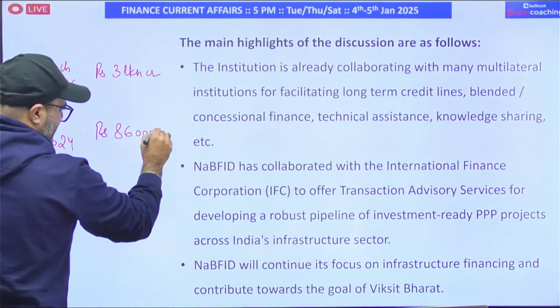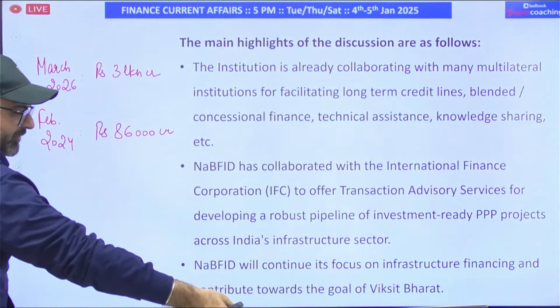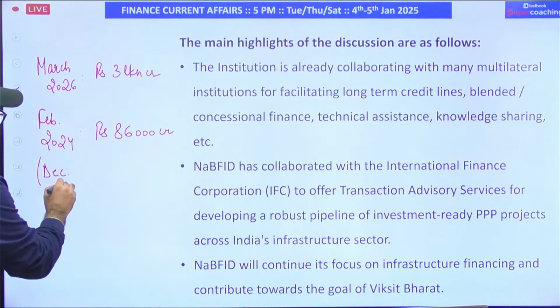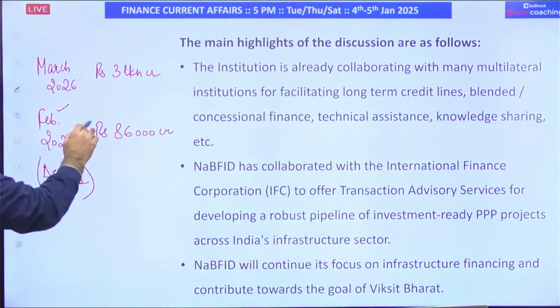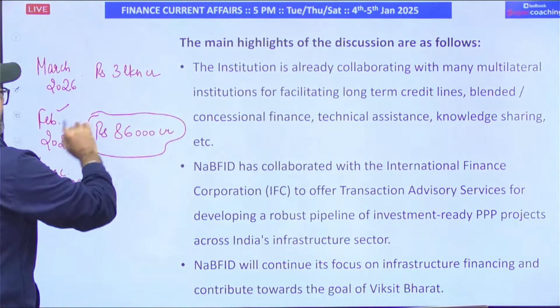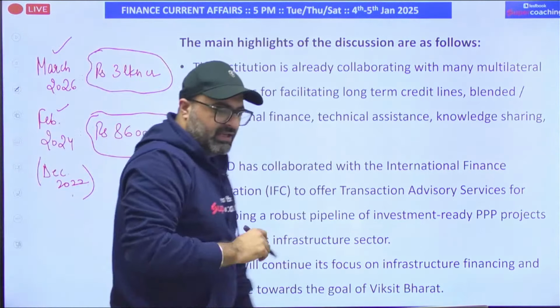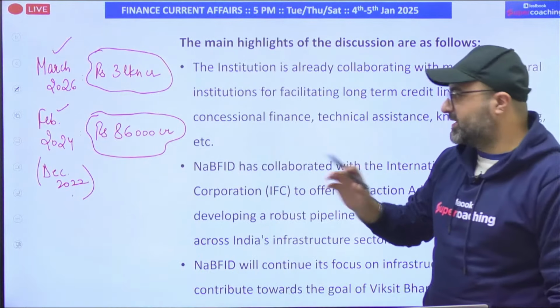around 86,000 crores. Just see, the disbursement of 86,000 crore rupees is done in less than 2 years, almost 1 year and 3 months, because in December 2022, as I discussed, the first loan was given. Until February 2024, 86,000 crore rupees of lending has been done, and the target is 3 lakh crore rupees by March 2026, which I feel is quite achievable, and we are expecting the organization to achieve these targets.